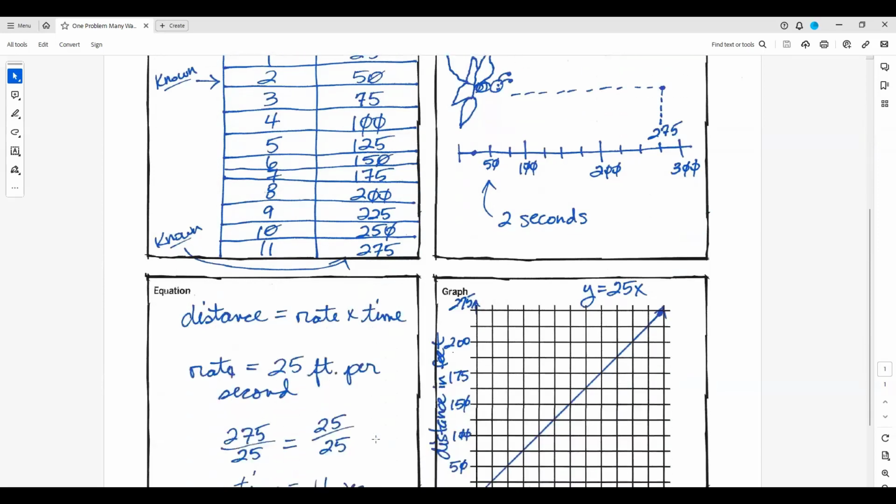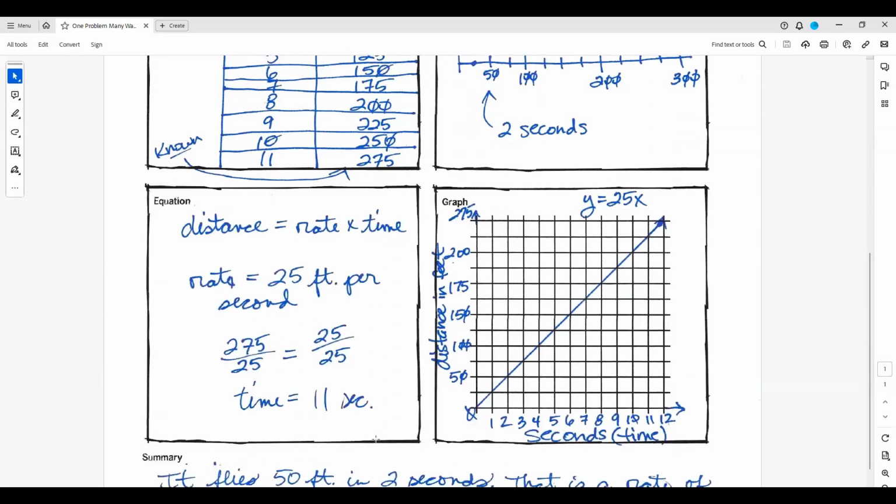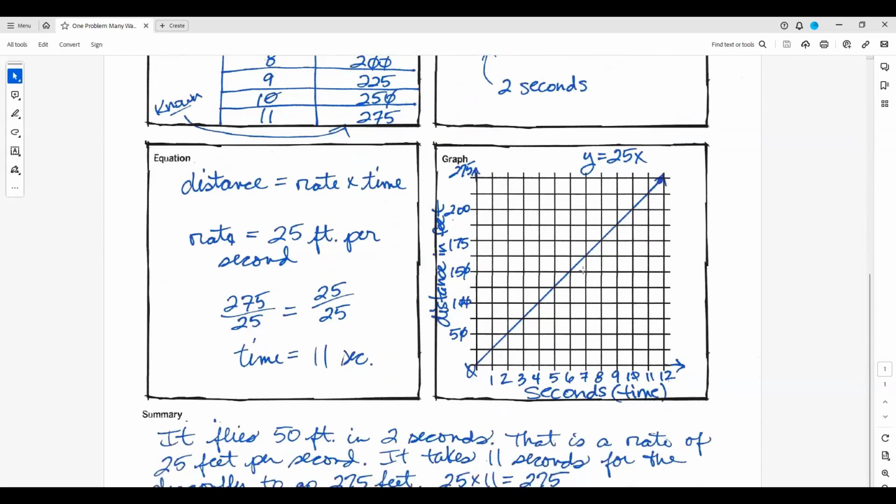What if you did an equation? What if you have a little bit more advanced students, have them do the equation of distance equals rate times time, or those who you think would do well with a graph, and then have them do the summary.